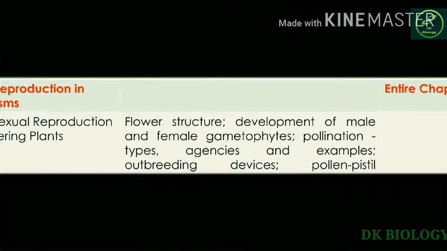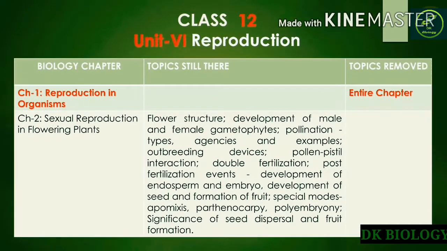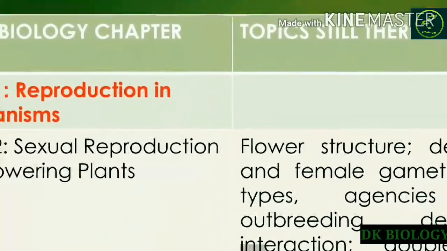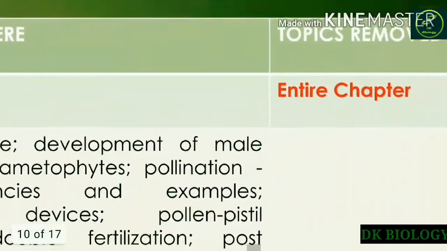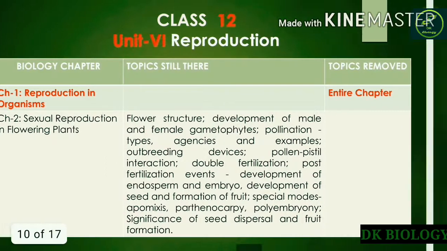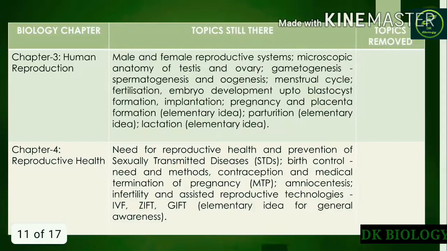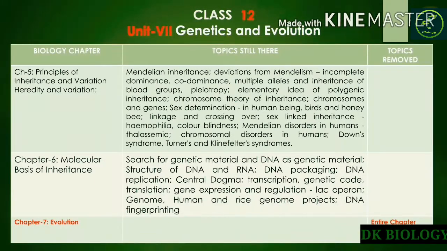Let's talk about the 12th class syllabus. In the first unit, reproduction, the first chapter, reproduction in organisms, the entire chapter has been removed from the syllabus. In the second chapter, there is no change. In the third and fourth chapters, there is no change, they will remain as such. So the next unit, genetics and evolution.